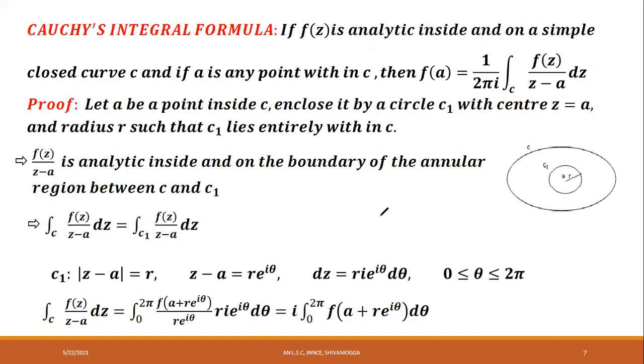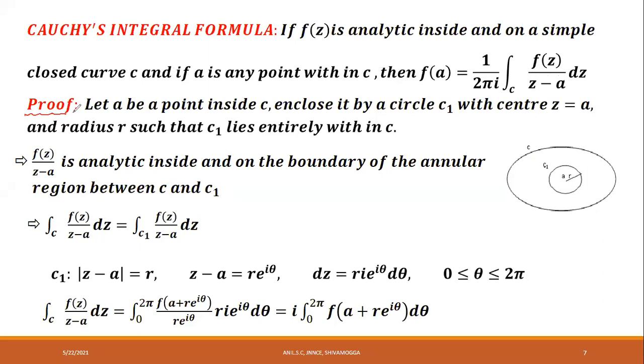If f of z is analytic, means differentiable, on a simple closed curve C. This is a simple closed curve C. And if A is any point within C, then f of A is equal to 1 over 2 pi I integral over C f of z divided by z minus a into dz. Let's prove this result.